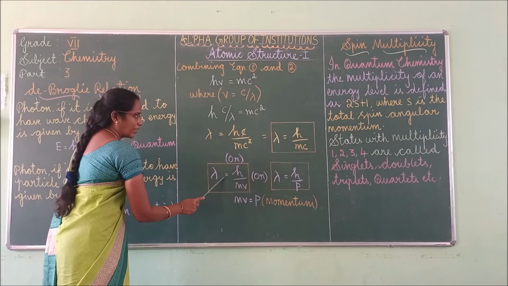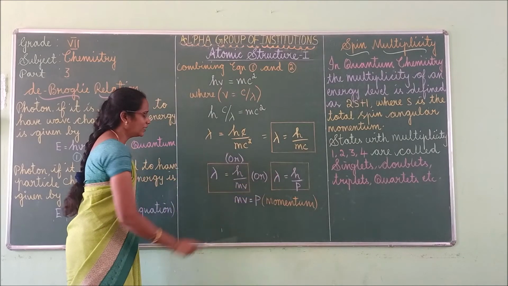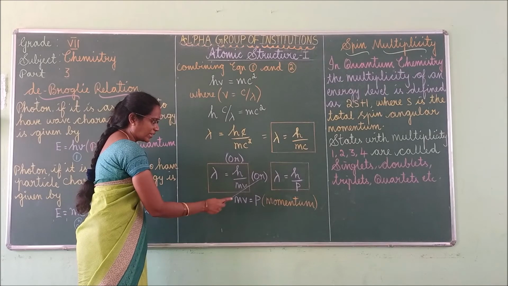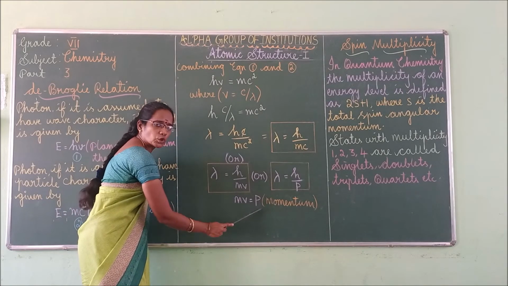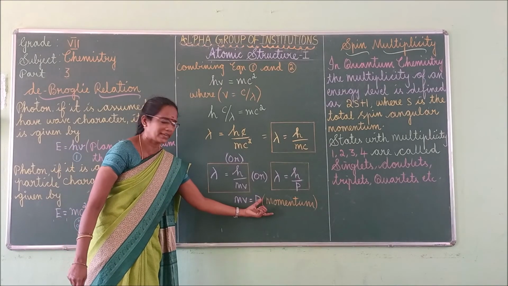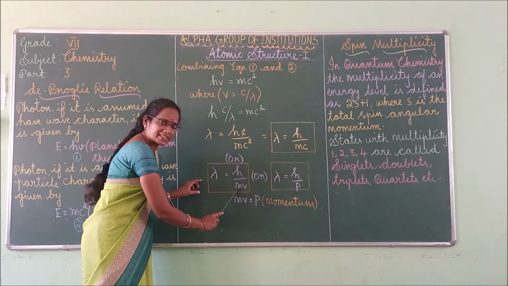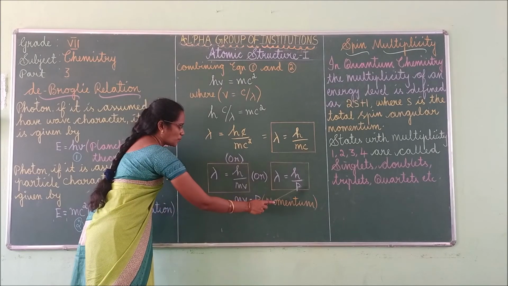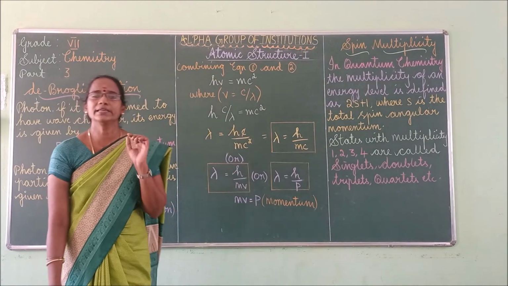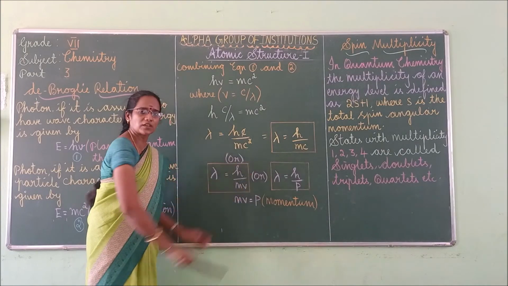Otherwise, we can write lambda is equal to h by mv. Instead of c velocity, we can put mv. Lambda is equal to h by mv, whereas mv is equal to p. P mentions the momentum. So how can you write now? Lambda is equal to h by mv is nothing but p, isn't it? So lambda is equal to h by, for this mv you put p. So this is the de Broglie equation. Highlight the final equation. These three equations are right.